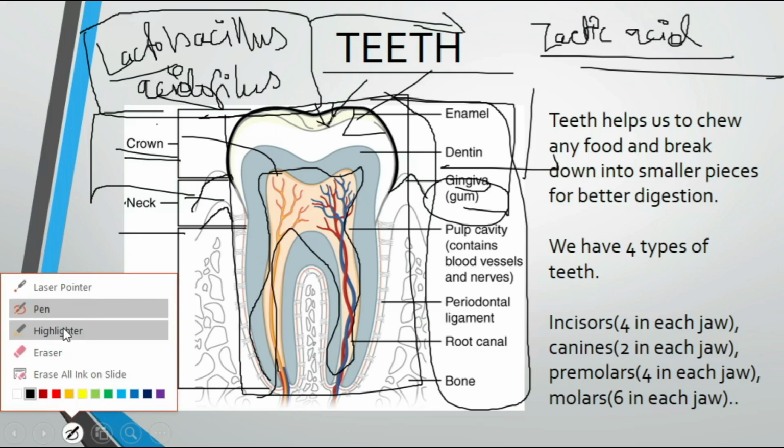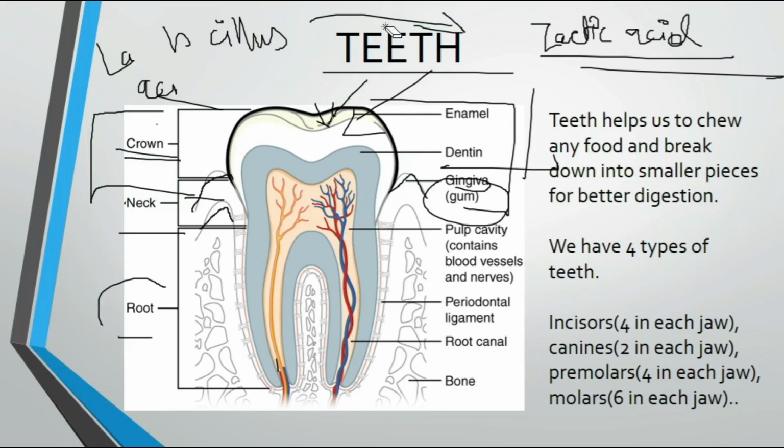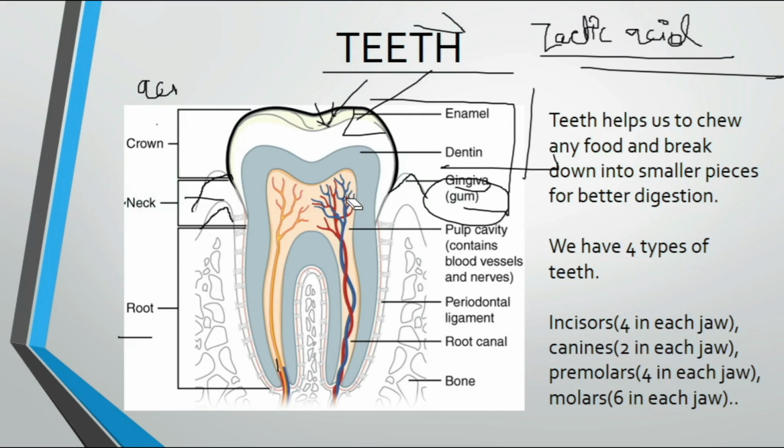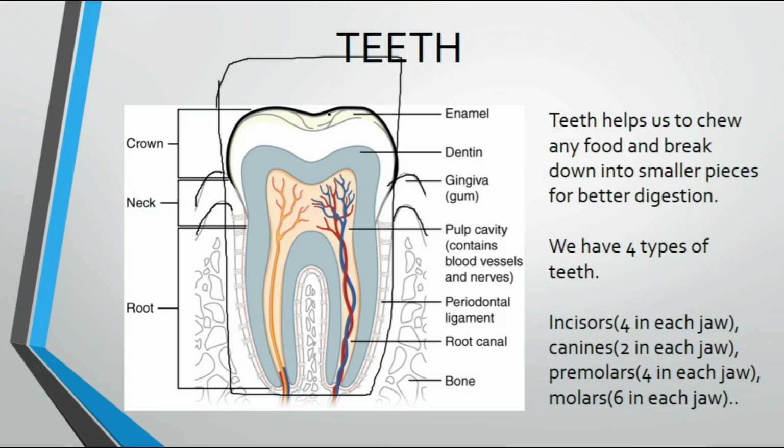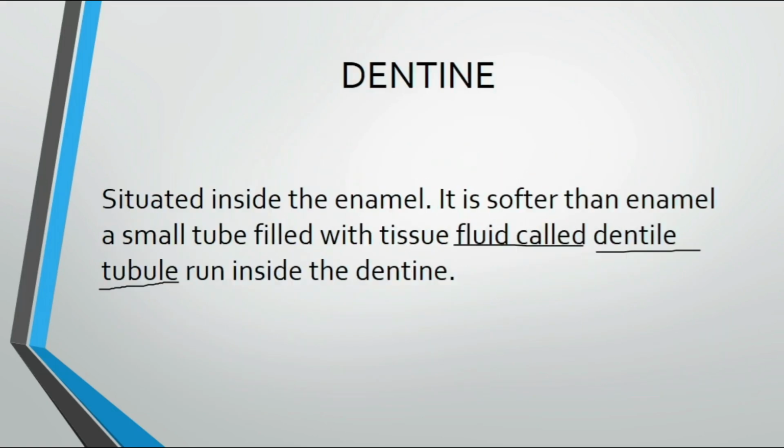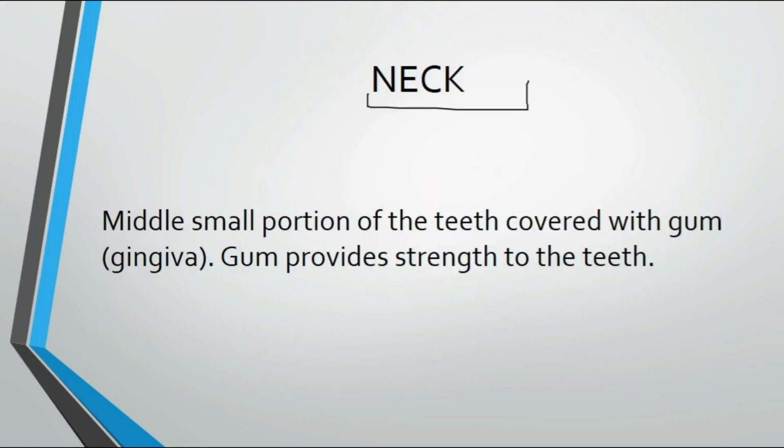Let me erase it. It is looking very dirty. Okay. So here, as you can see, this is the gum. This is the gum region or the neck region. Here it attaches this teeth. So this tooth is placed in its position because of the neck region and the gingiva or gum. Okay. So this provides strength to the teeth. This is the main function of the neck. Now the neck provides strength to the teeth.